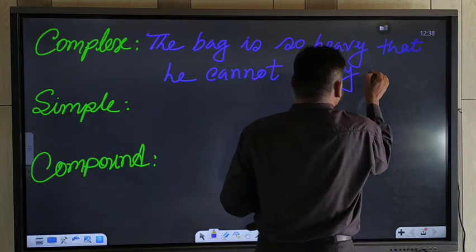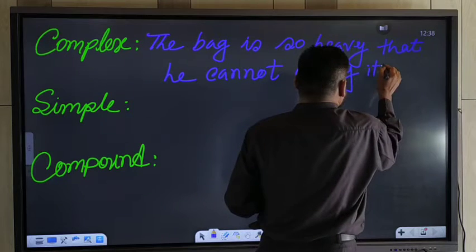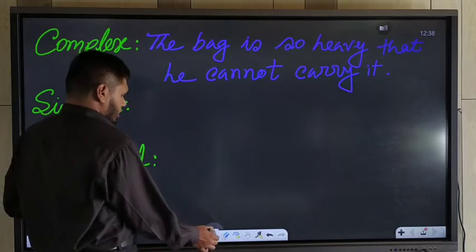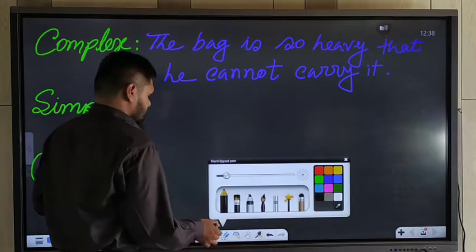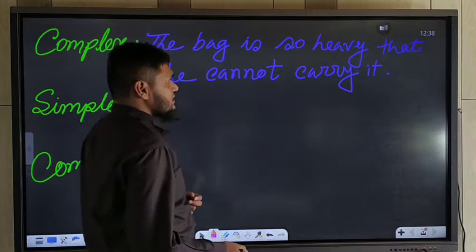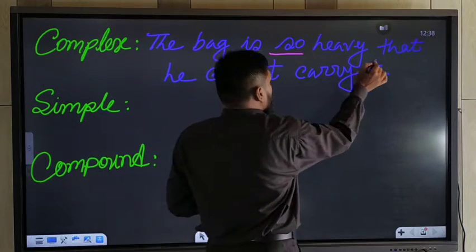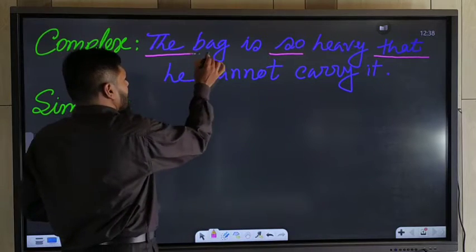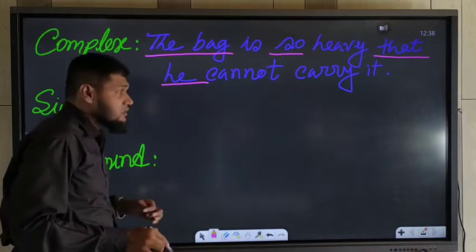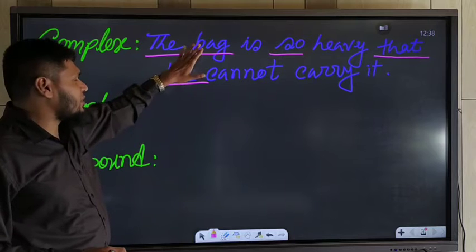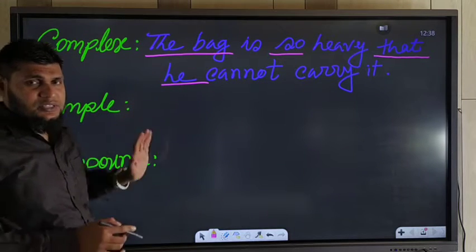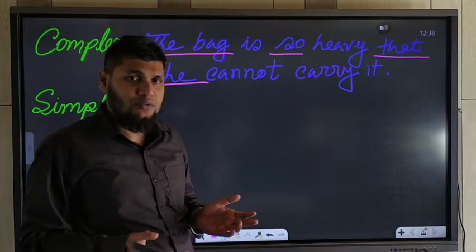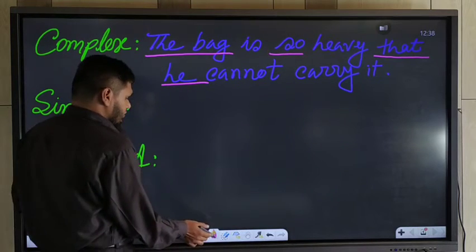He cannot carry. So what would be the rule if you want to change them, "so... that"? But the subjects are dissimilar, not similar. First subject is the bag and second subject is he. So what will you do then? Already I have taught you. Okay. So again I am repeating it.